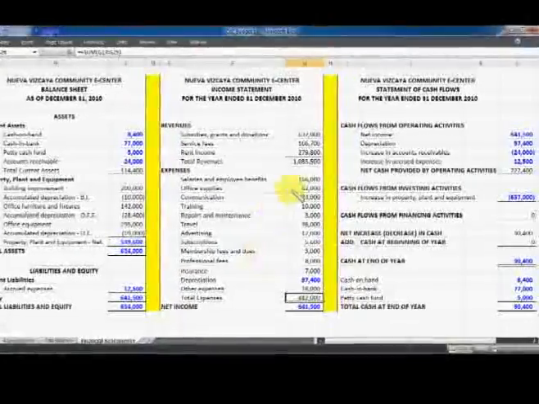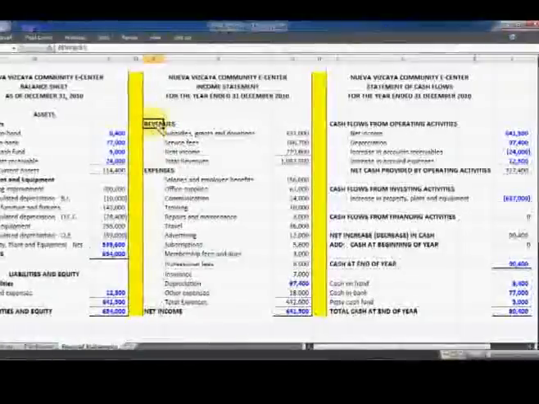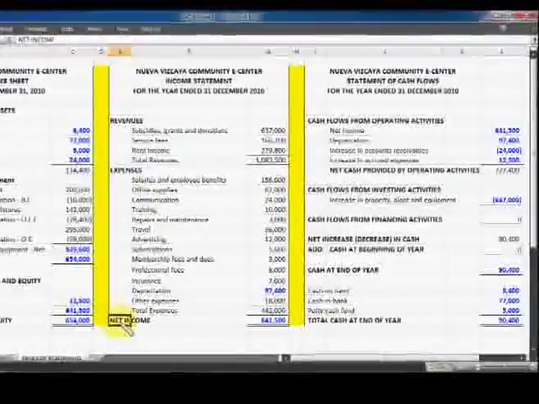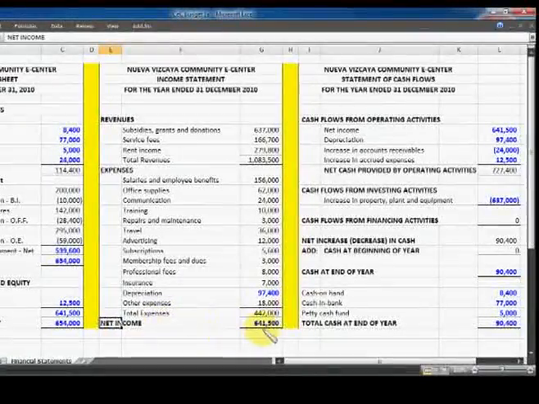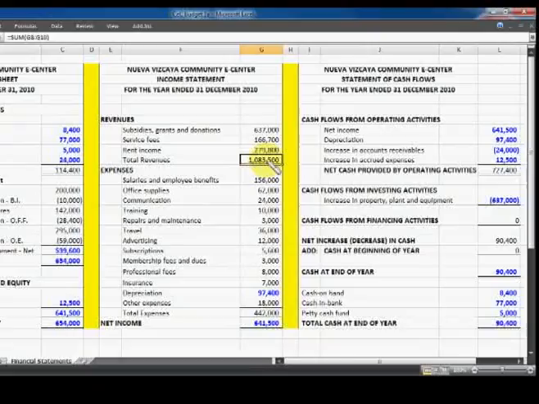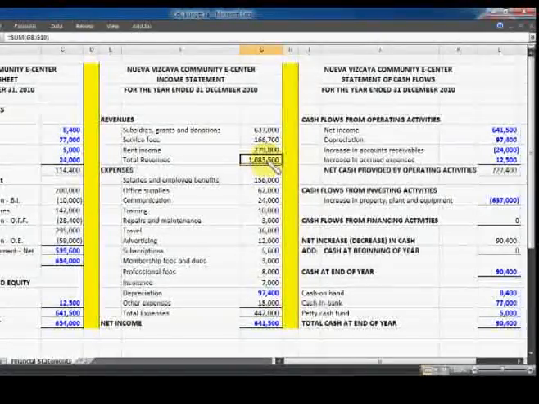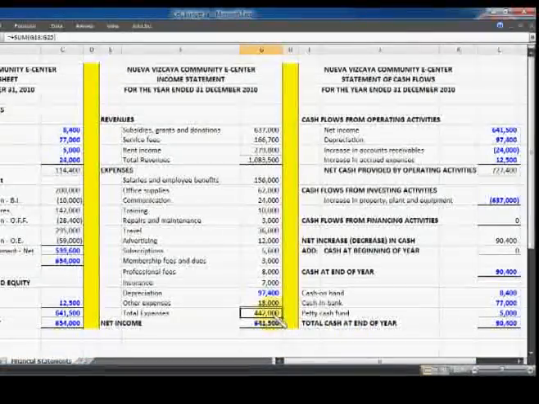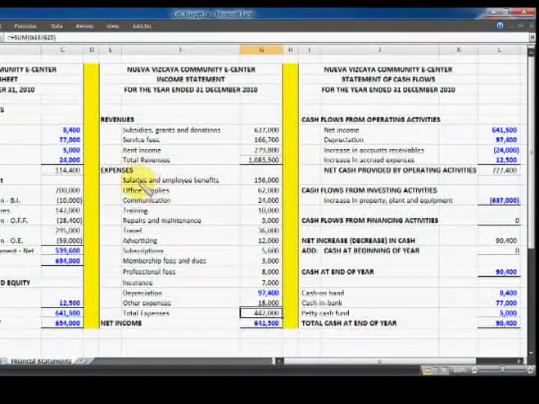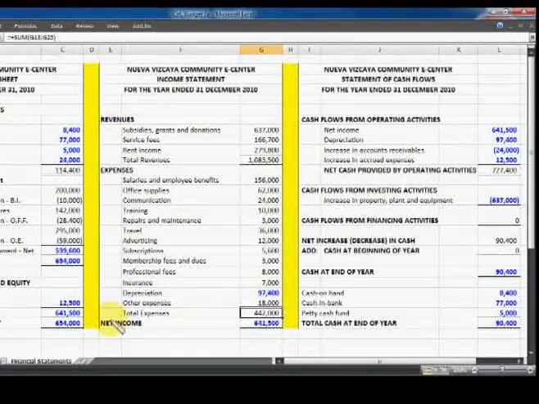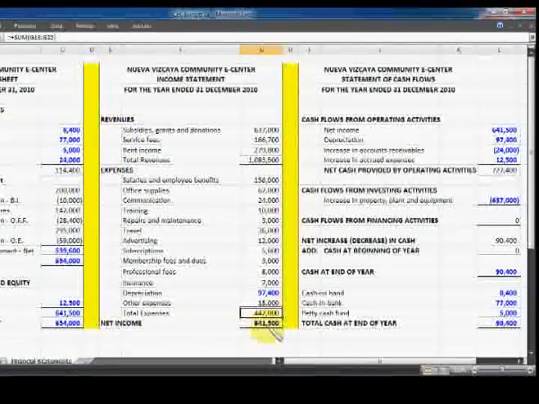Now, the difference between revenues and expenses is either net income or net loss. In this case, we have a net income because the total revenues exceed the total expenses. But if the total expenses are greater than the total revenues, we have a net loss.